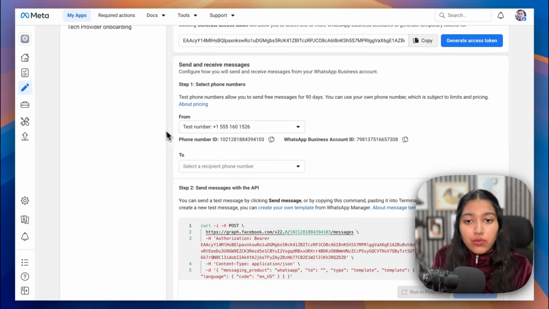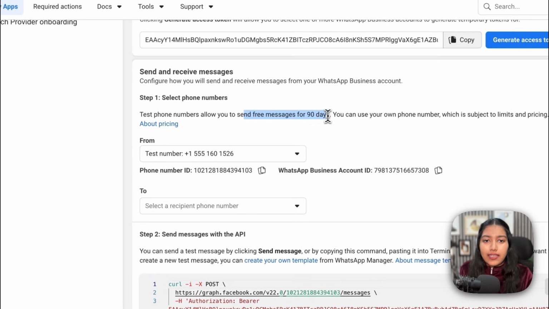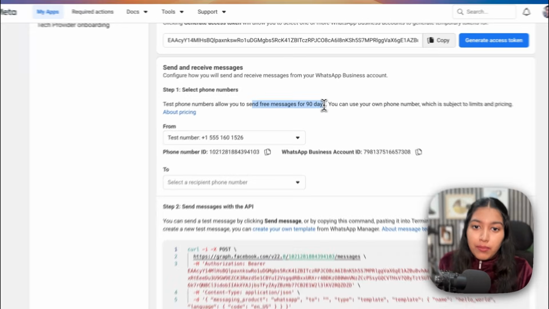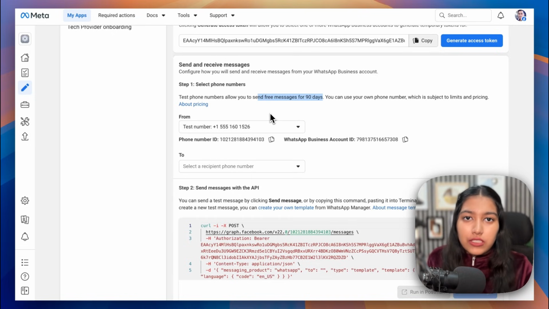So coming back here, we have been using the test number so far, but obviously your customers are not going to message the test number, and this is only valid for like 90 days. So obviously you need to add a new number. Now this new number could be a freshly purchased number, it could even be an existing number, but the only thing is that you shouldn't have been using it as a WhatsApp account, or if you have been, you'll have to get rid of it, because if you connect it here, then your existing WhatsApp would no longer be functional. So it's up to you if you want to get a new number or use the existing one and lose your existing WhatsApp details.